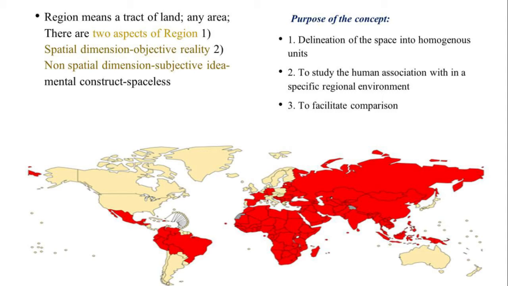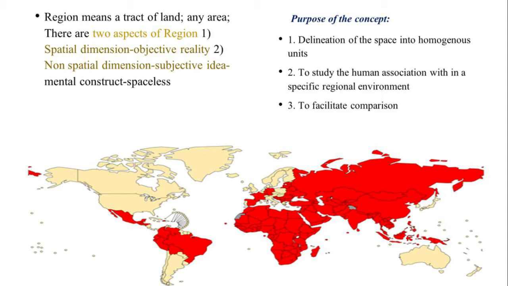It is linked to the people who are staying over here, in the region of Northeast. The specific characteristics or the human association of the people living in the coastal belt with that of the coastal region, or similarly, the western dry region. So we need to study the human association with that of the regional environment. For that also we delineate a region.